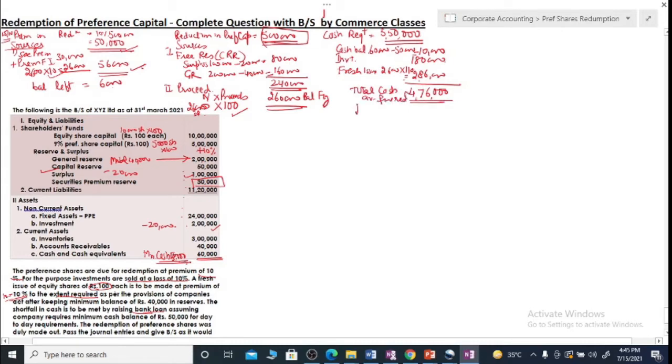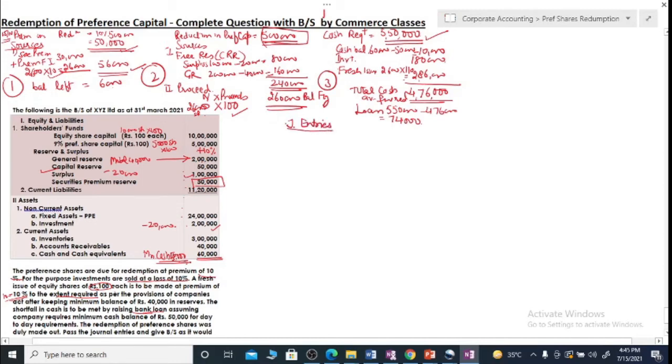Okay, so our loan that we need to raise is, because we are to pay 5,50,000, so out of 5,50,000, if 4,76,000 is available, we will be raising a loan of 74,000. Okay, so our working notes are done. You can number them 1, 2 and 3. Suppose we were to do something regarding the condition of fully paid shares, then that could have been written as note number 1, and you will be specifying what is to be done there. Now we will pass journal entries.